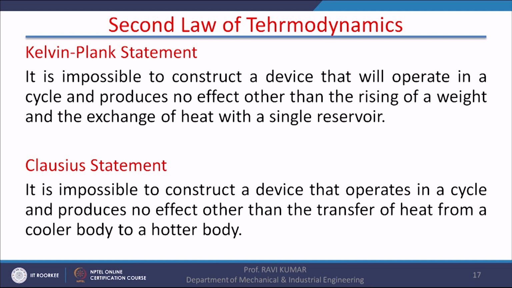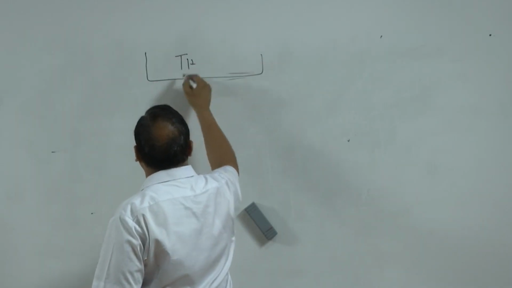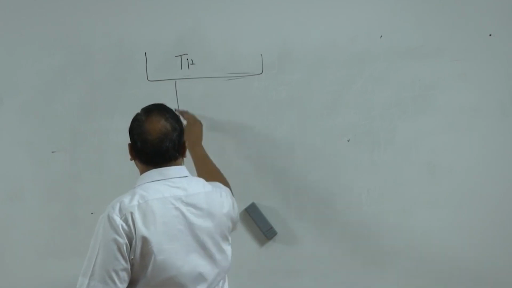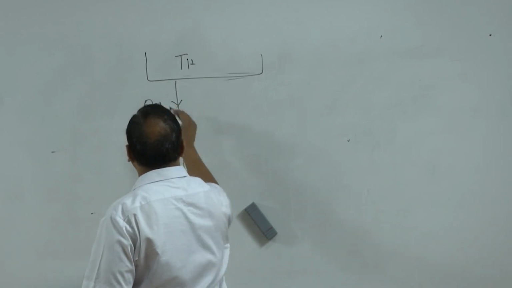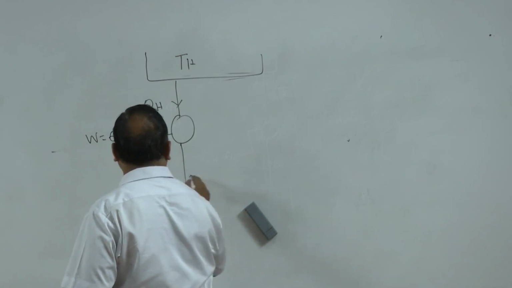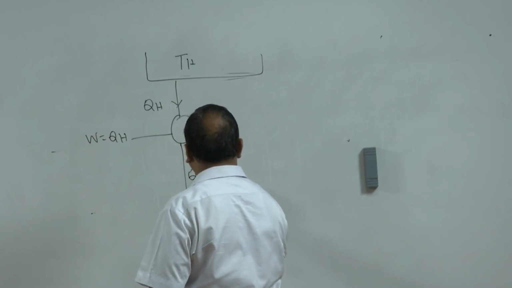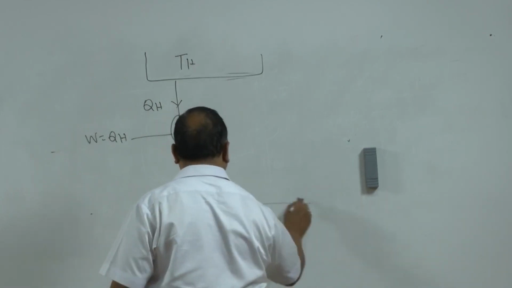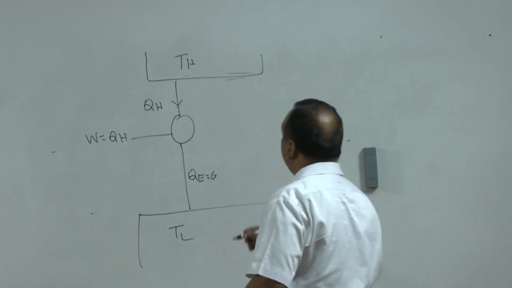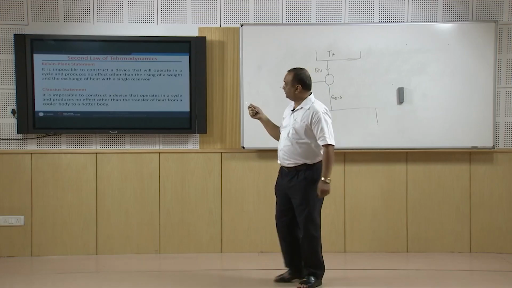Now, we will assume that there is a violation of the Kelvin-Planck statement. So, when there is a violation of the Kelvin-Planck statement at the high temperature reservoir, QH amount of heat is taken and work is done in the QH amount, and 0 heat is rejected to the reservoir. This is a violation of the Kelvin-Planck statement.